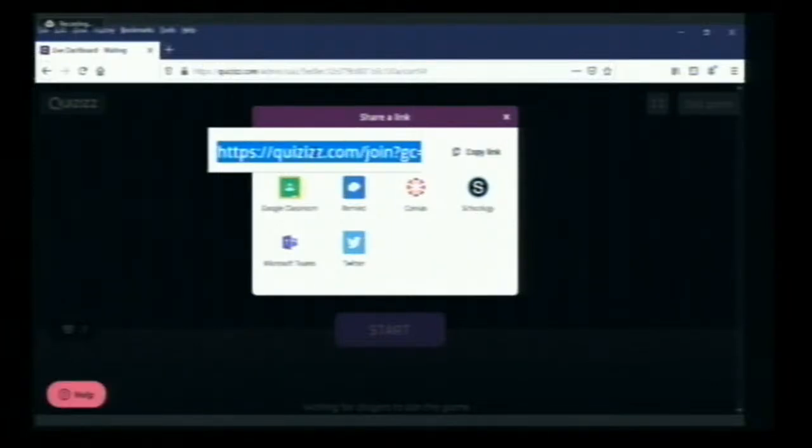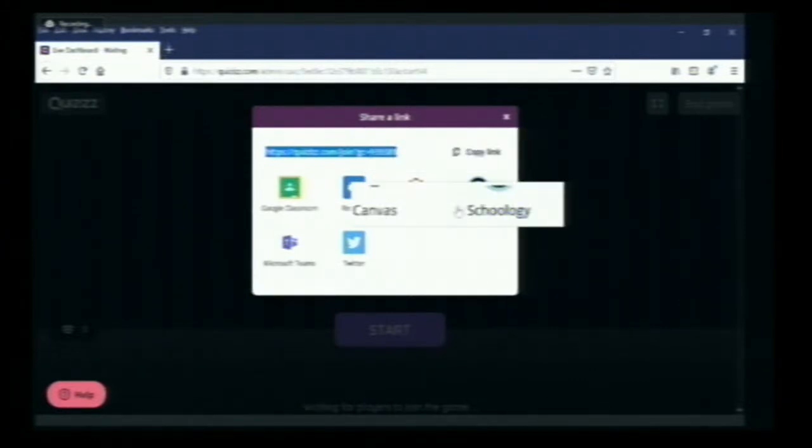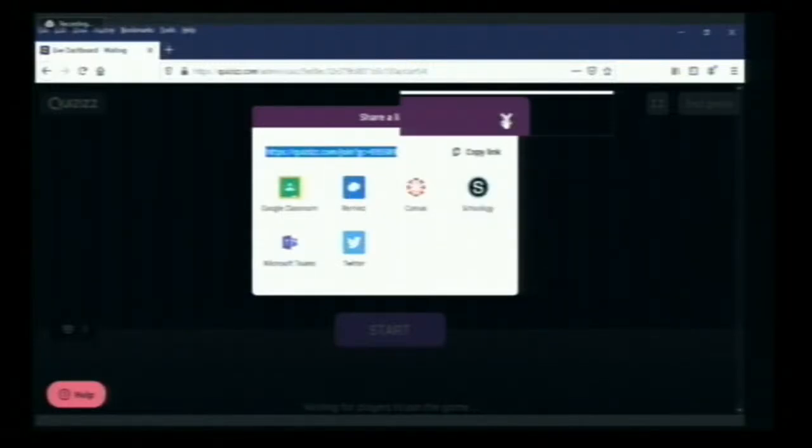We can copy this link and share it with your WhatsApp group or your blog, or share on Google Classroom, Twitter or Canvas. There are other options too, like Schoology. Just copy this and share, and then close this.